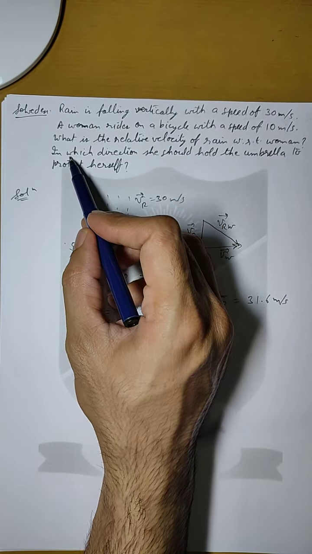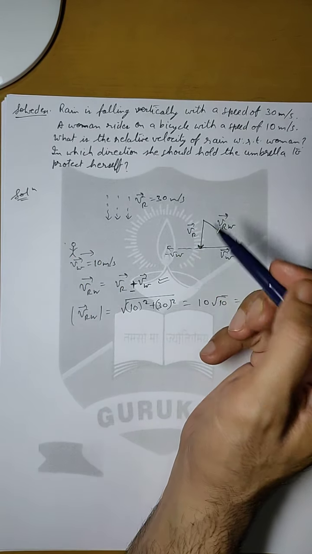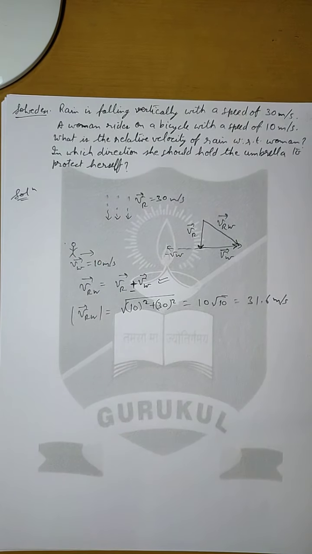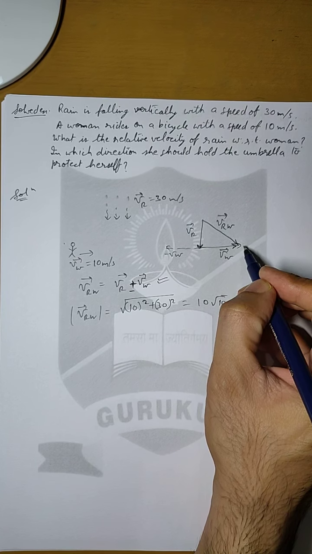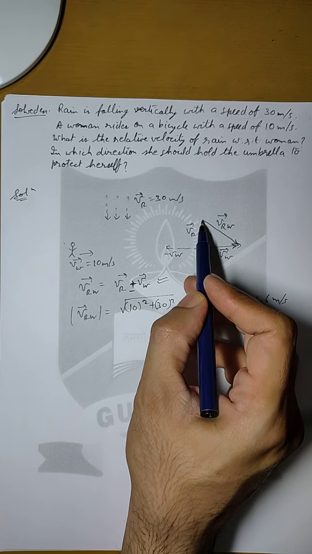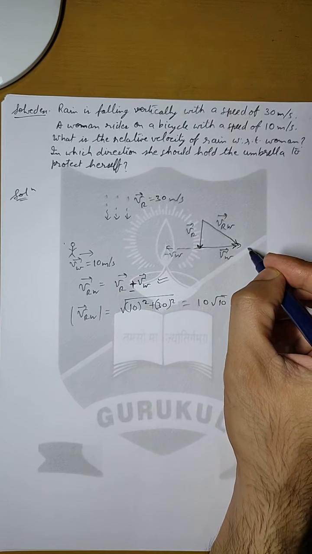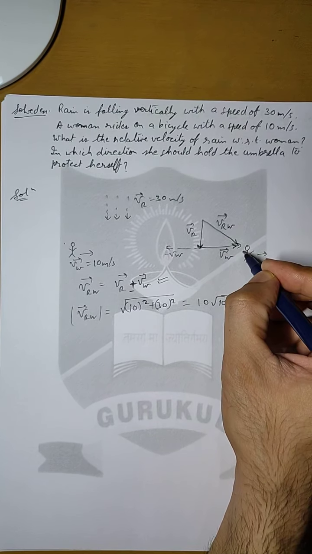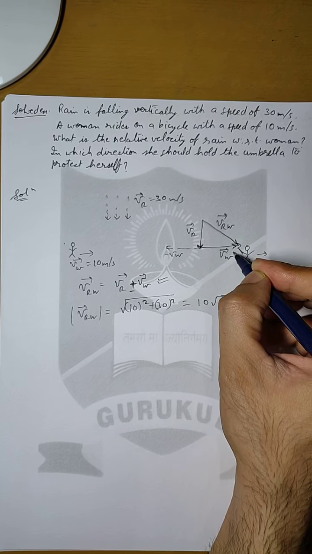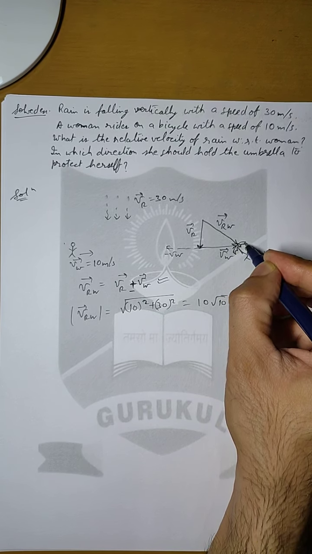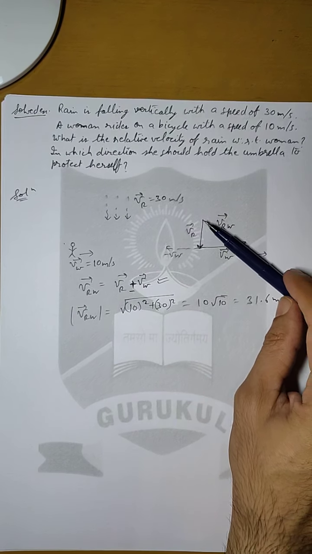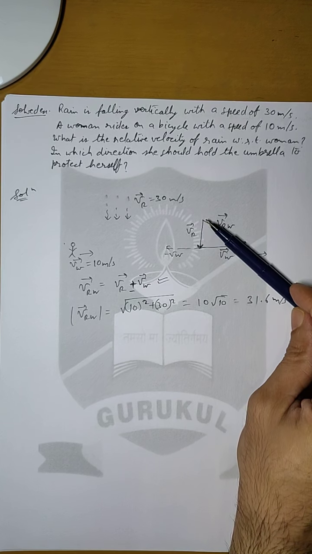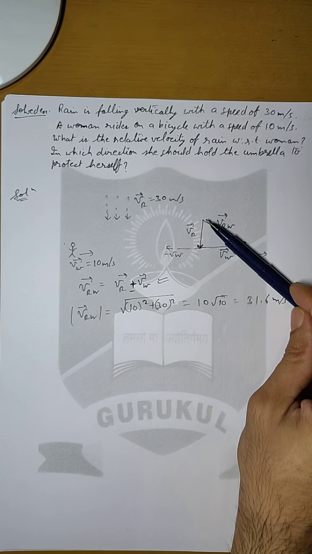Now the second part of the question is in which direction she should hold the umbrella to protect herself. As it is clear from this vector diagram, the woman is moving in this direction and the resultant velocity of rain with respect to woman is here, so that means she should hold the umbrella in this direction. If she holds the umbrella like this while she is moving in the positive x-axis, only then will she be able to protect herself.